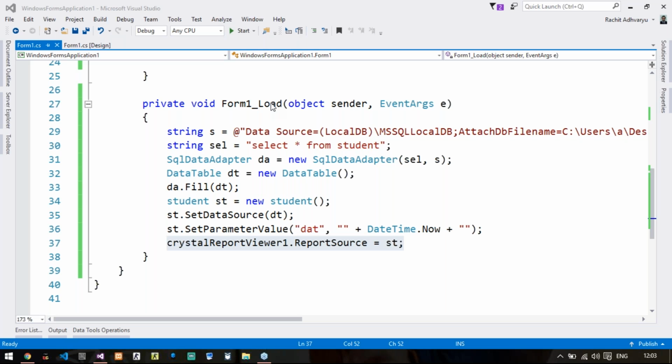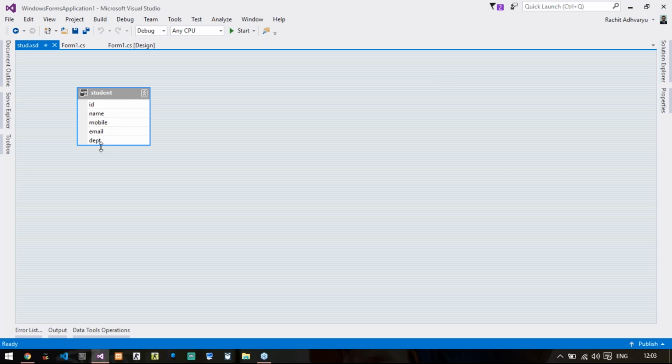Next, again there was one question, sir, where is the data set used in Crystal Report? Okay, I'll just show you where it is used. If you can remember, our student data set contains a table called student with these 5 columns: ID, name, mobile, email, DPT.